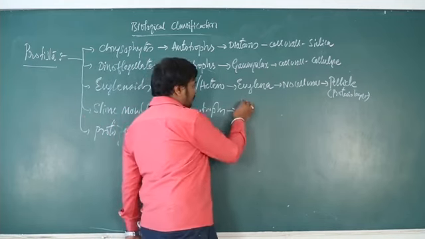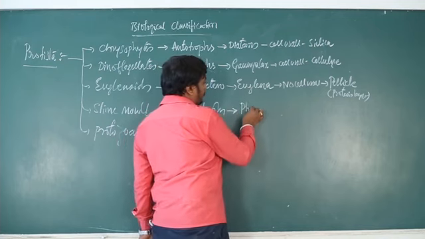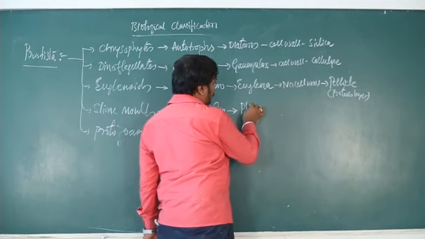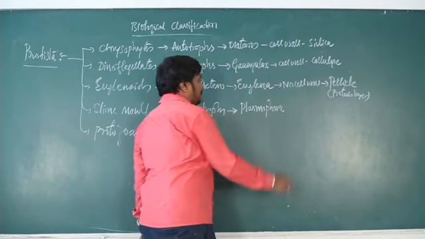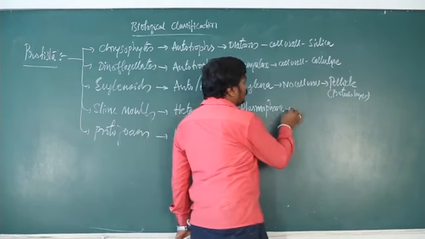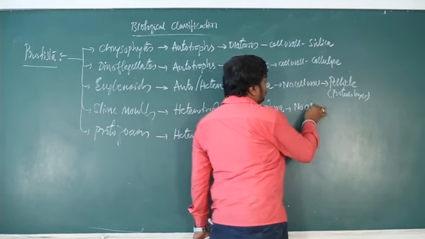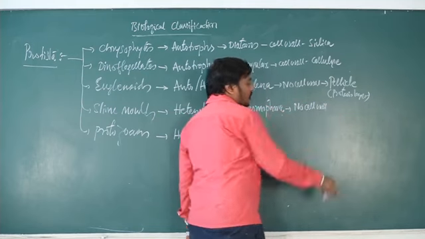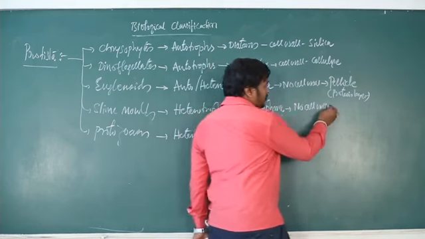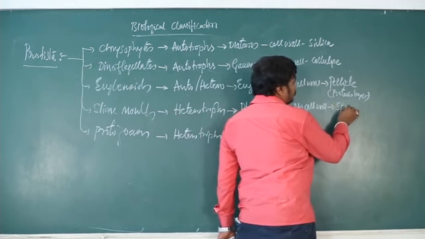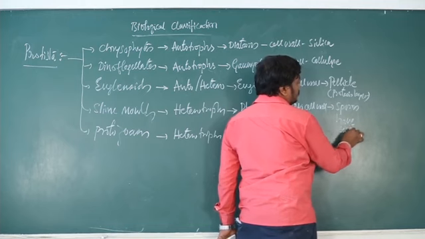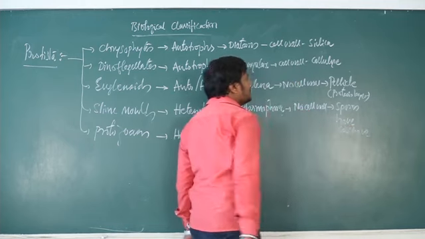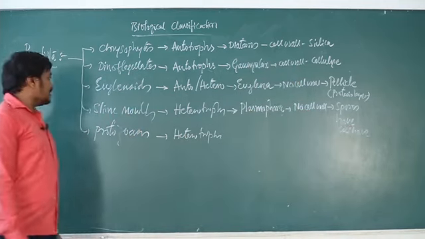Whereas the slime molds, example, Physarum, called a plasmodium, no cell wall. But spores have cell wall. ಈ ಸ್ಪೋರ್ಸ್ ಅಲ್ಲಿ ಮಾತ್ರ ಸೆಲ್ ವಾಲ್ ಇರುತ್ತೆ. ಸೊ ಆರ್ಗ್ಯಾನಿಸಮ್ ನಲ್ಲಿ ಸೆಲ್ ವಾಲ್ ಇರಲ್ಲ.